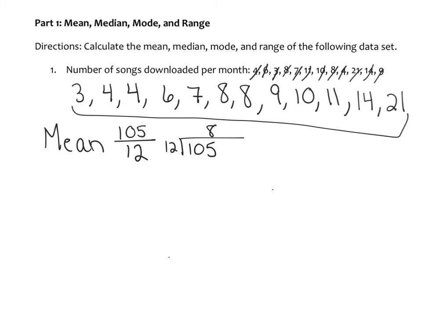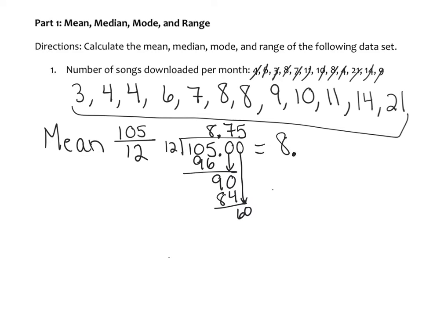12 will go in there 8 times. That will give us 96. We subtract that. We get 9. Decimal, bring your 0 down. It'll go in there 7 times, which will give me 84. You're left with 6. Add another 0. Bring it down. 12 will go into 60 5 times. So our answer for mean will be 8 and 75/100.